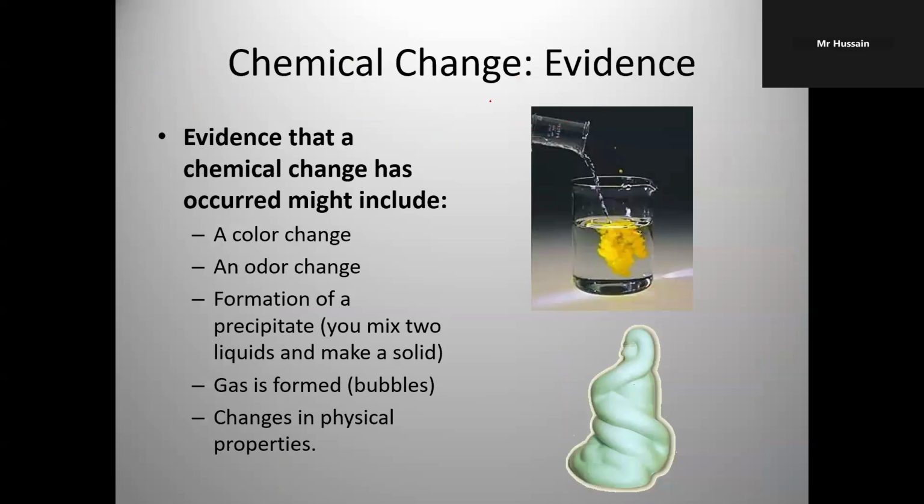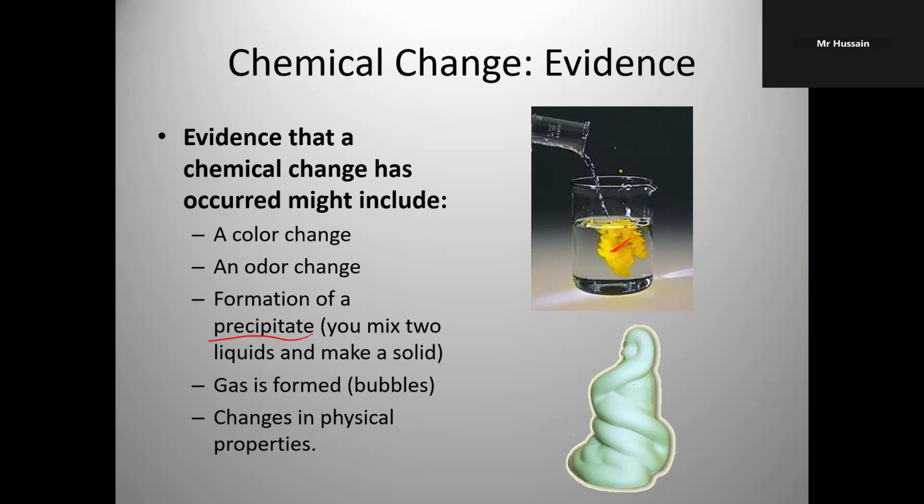Evidence that a chemical change took place: color change, odor change, formation of a precipitate. What is a precipitate? A precipitate is a solid substance. Like here you see yellow is a solid substance. And it looks like maybe a liquid, but it's not liquid. This is solid.